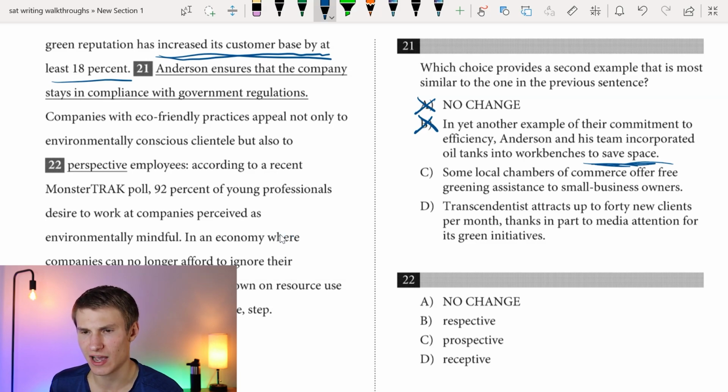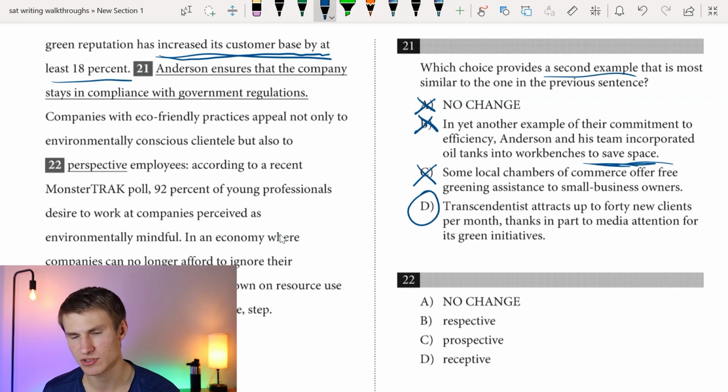C, some local chambers of commerce offer free greening assistance to small business owners. That's not showing another tangible result. And then D, Transcendentist attracts up to 40 new clients per month, thanks in part to media attention for its green initiatives. That's directly supporting our claim. It's providing a second example to support our claim, right?